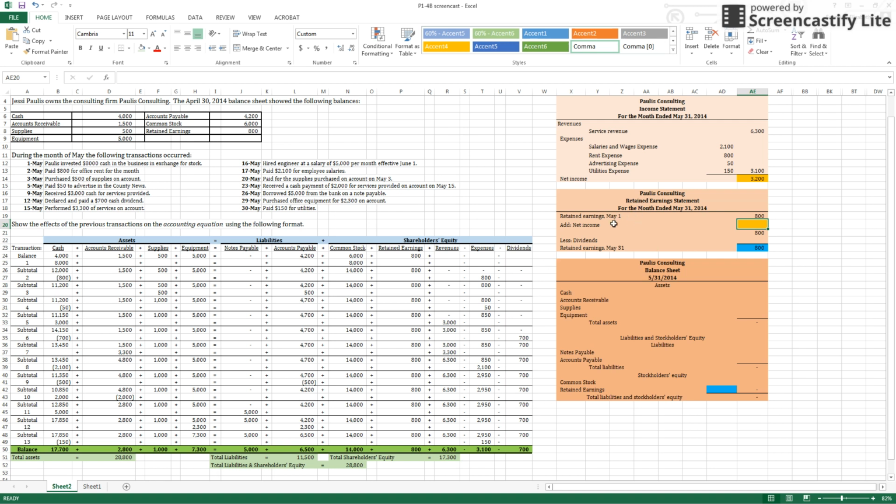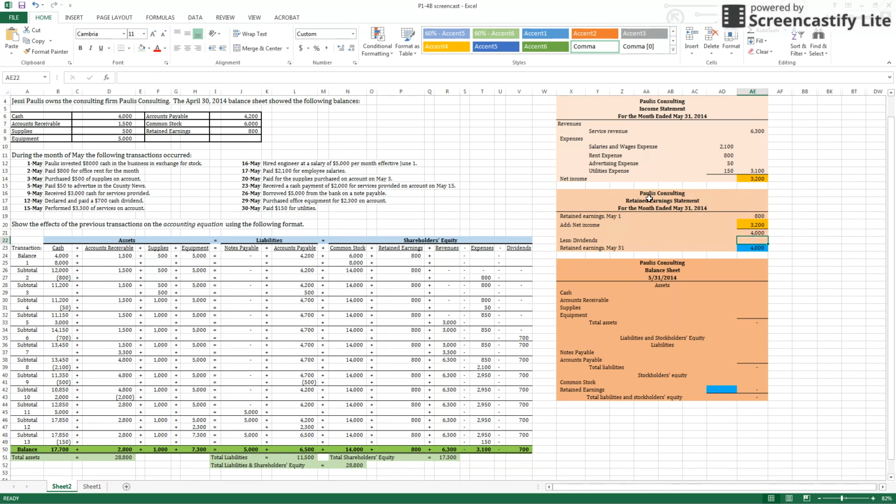Then our net income is added in to our retained earnings. So all these revenues and expenses get rolled up into that retained earnings. And our net income was $3,200. And I've highlighted this in orange so that you can see that, yes, this $3,200 rolls right down there. And we get a subtotal of $4,000.